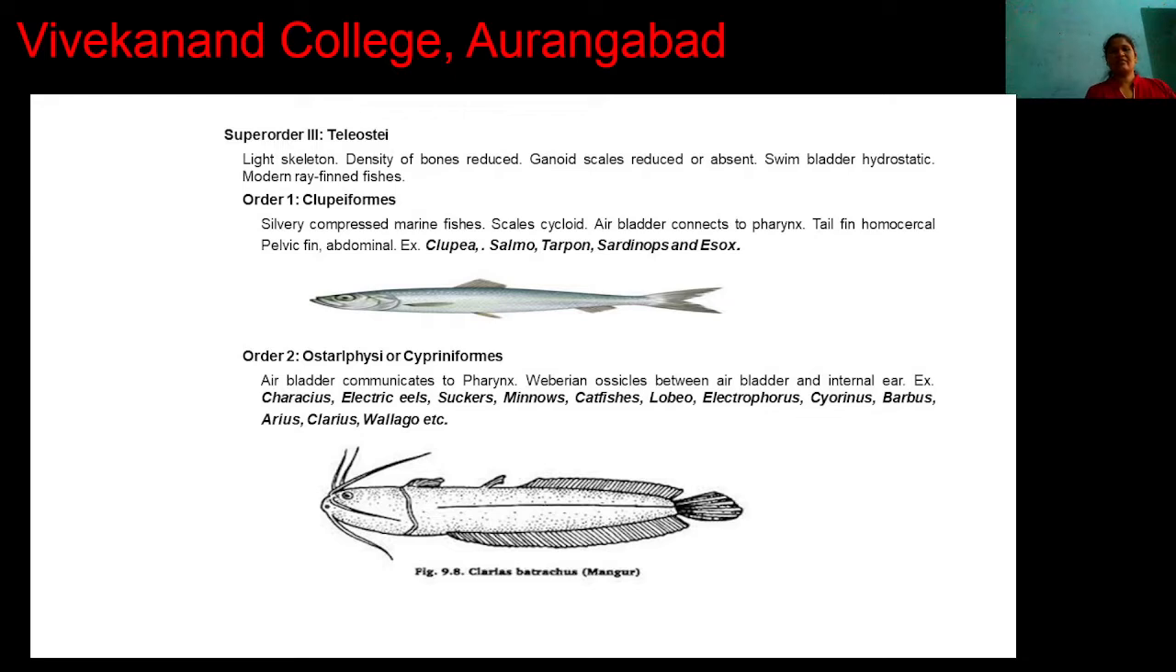Next order, Ostariophysi or Cypriniformes. In this order the air bladder is connected to the pharynx. Weberian ossicles are present, and these Weberian ossicles lie between the air bladder and the internal ear. For example, Carassius, electric eels, suckers, minnows, catfishes, Labeo, Electrophorus, Barbus, Arius, Clarias and Wallago.